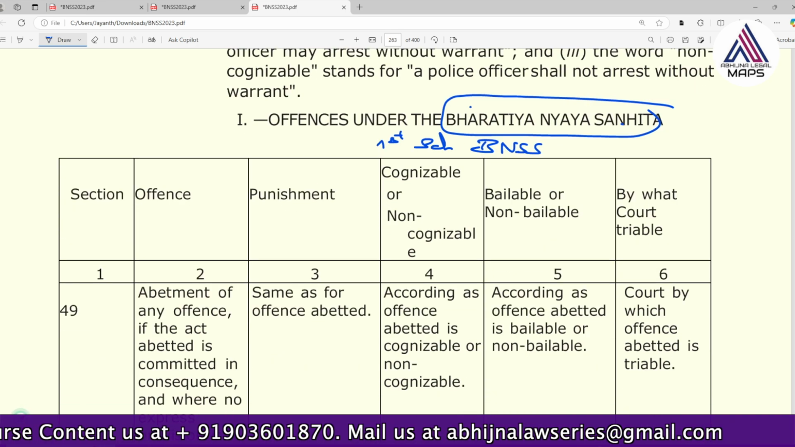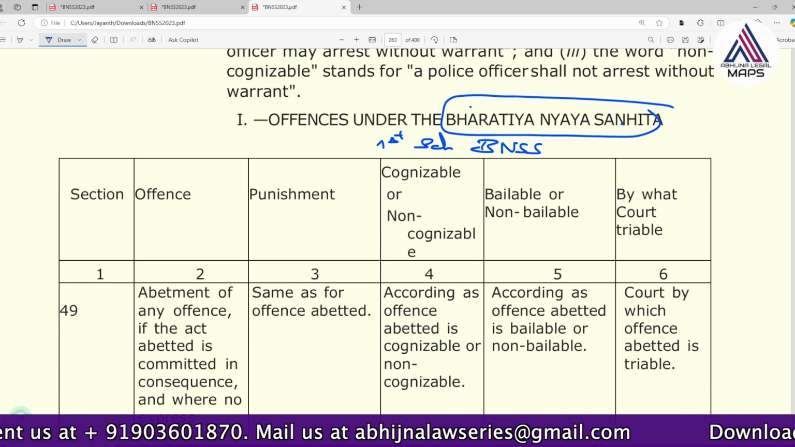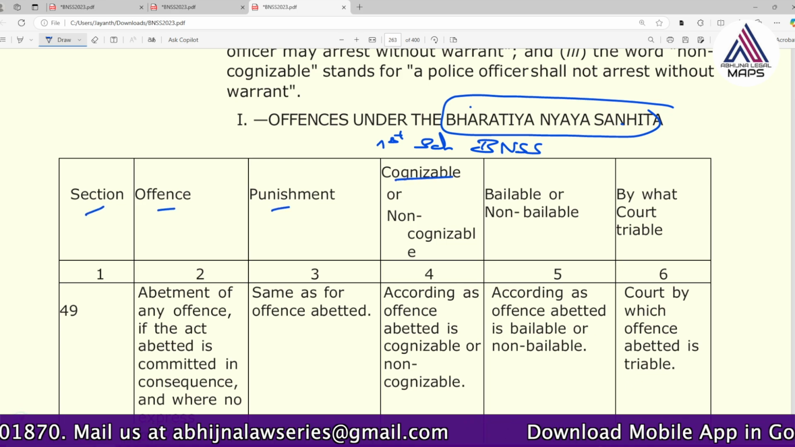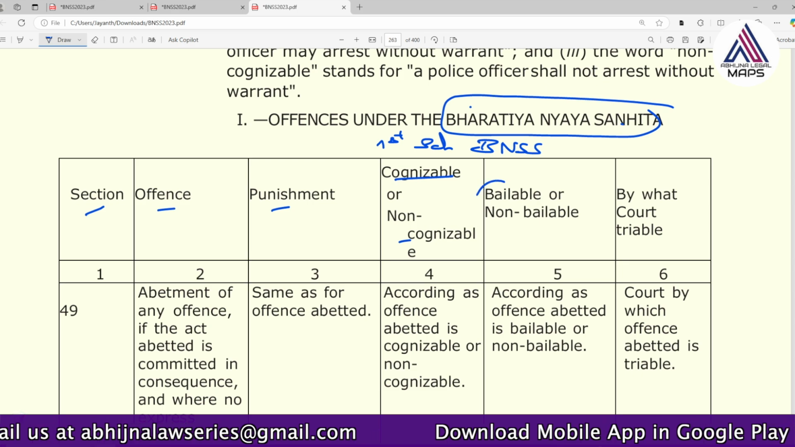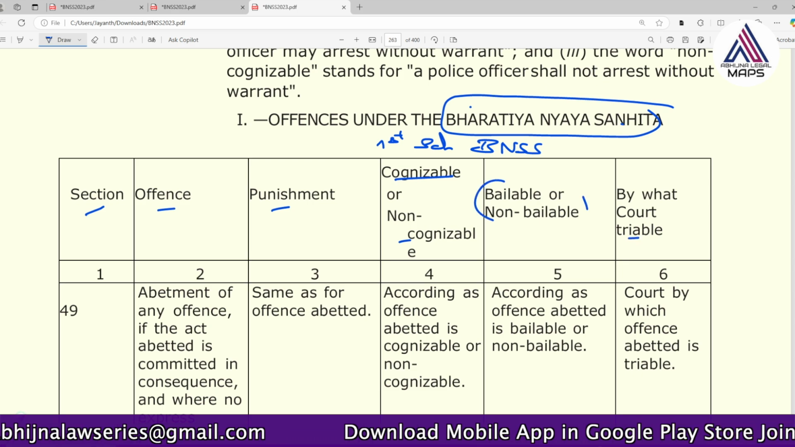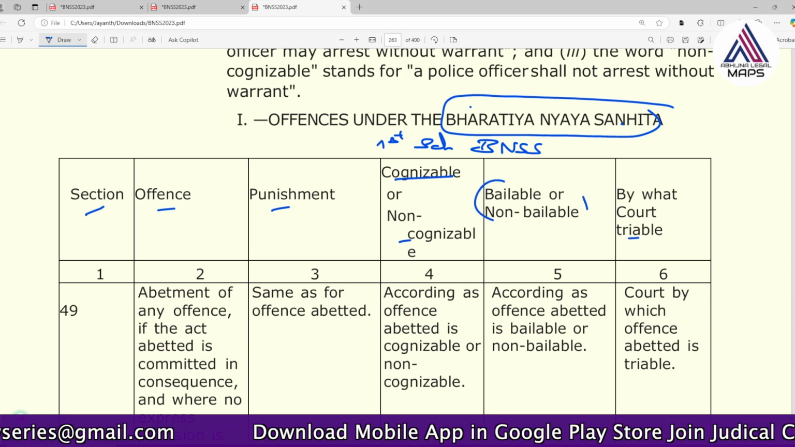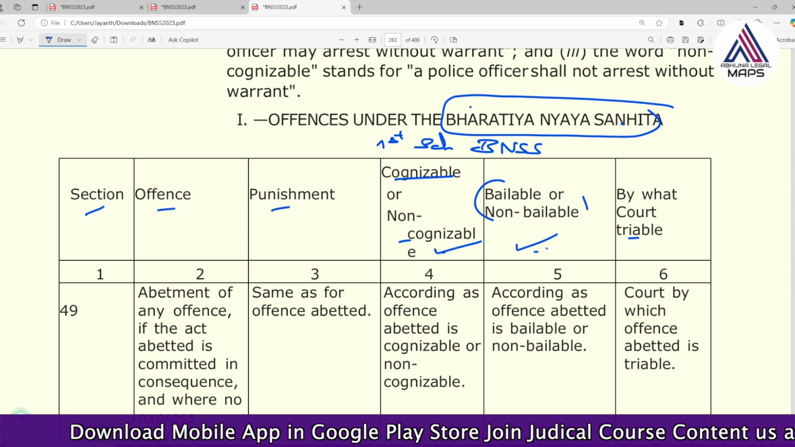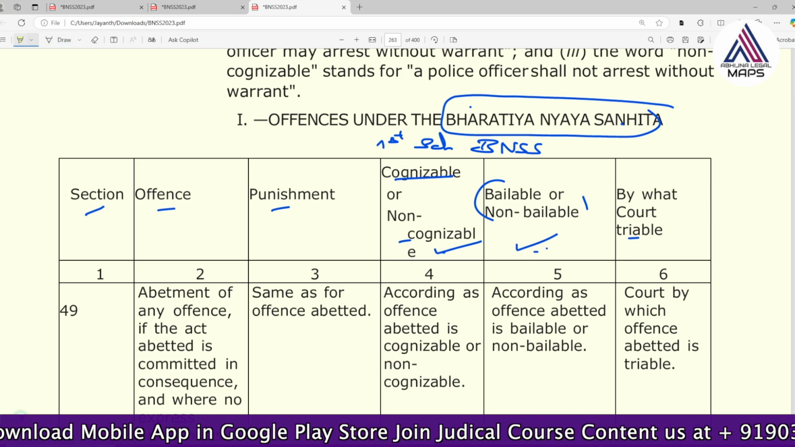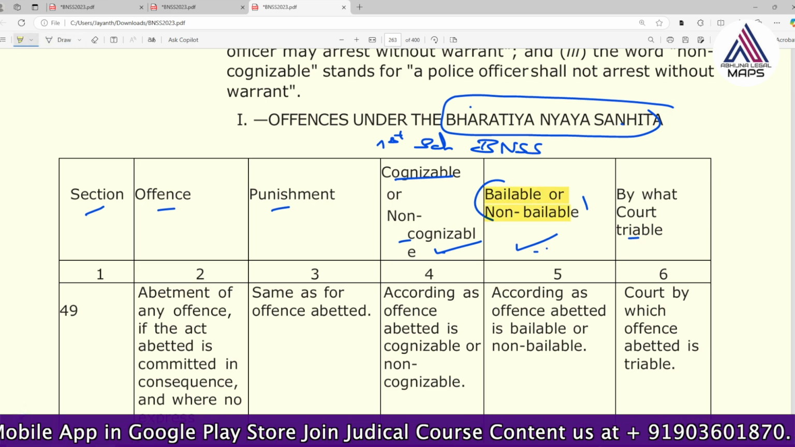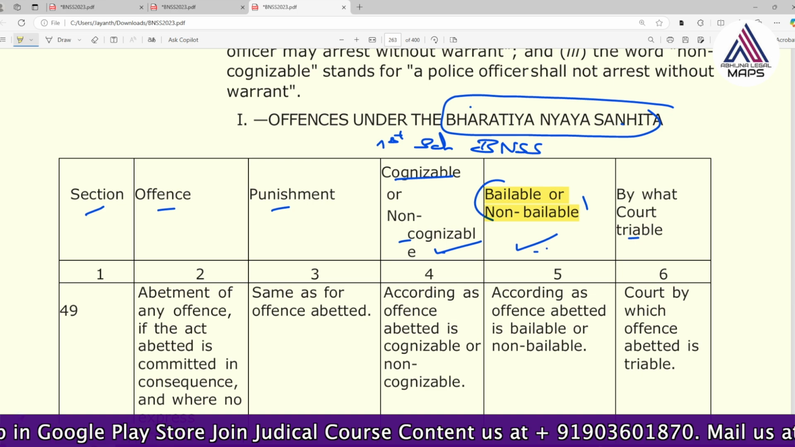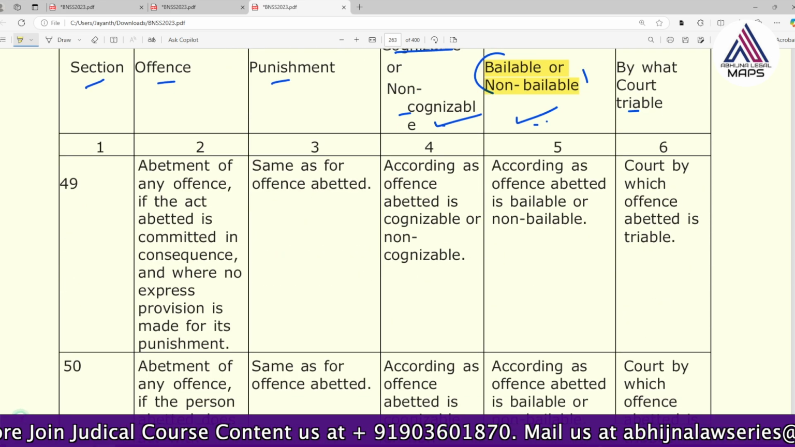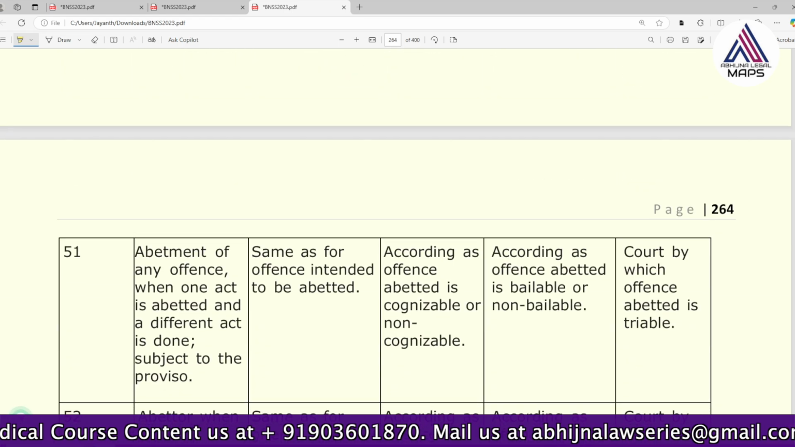And what does it provide? It has certain columns. It speaks regarding what section, what offence, what the punishment is, whether it is cognizable or non-cognizable, whether it is bailable or non-bailable, and by which court it is triable. So our matter of concern is these two columns. They are very, very important, because if they suggest bailable or not, we cannot decide ourselves whether a case is bailable or not. Already they have been defined in this particular act.